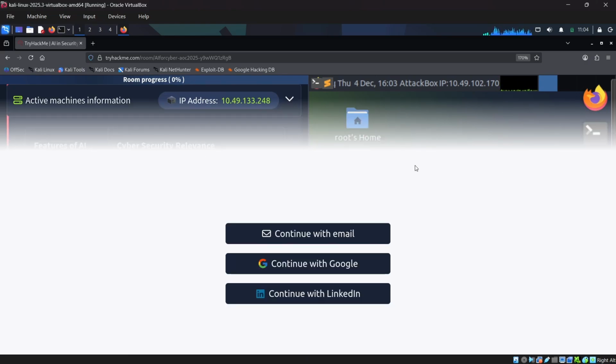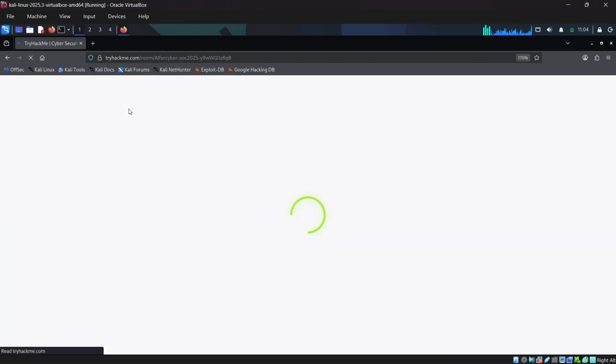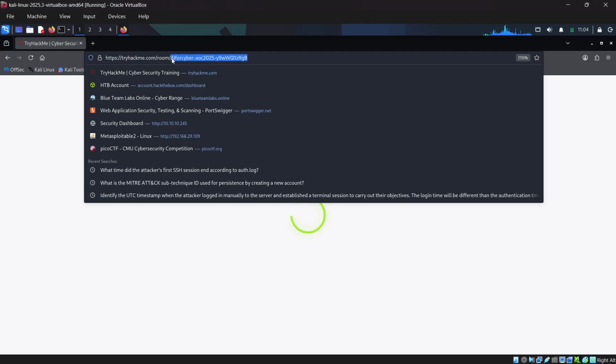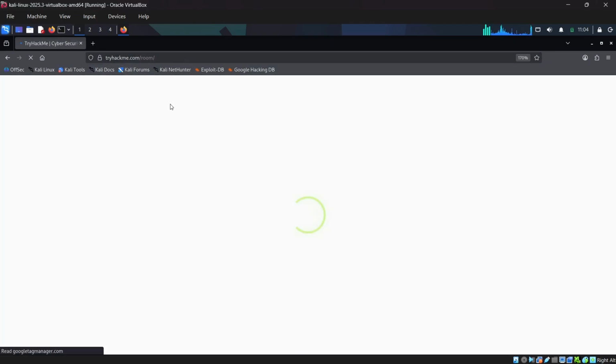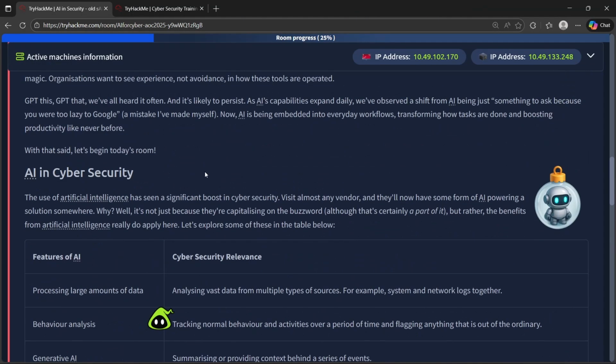Oh my God, this is a bug in TryHackMe, I think. Every time this comes up most of the time. Let me try to refresh and solve this error. If you are performing some activities in TryHackMe and you are getting a pop-up message like this to log into TryHackMe, if you are also getting this, then let me know in the comments, guys. It's loading. Nowadays TryHackMe is like this sometimes. It's really bad. Let me solve that and I will join you there. Yeah, I just sorted it out and now I've logged in.